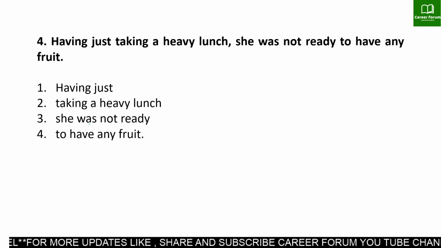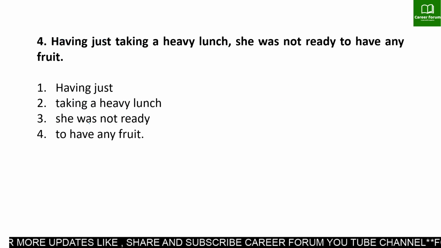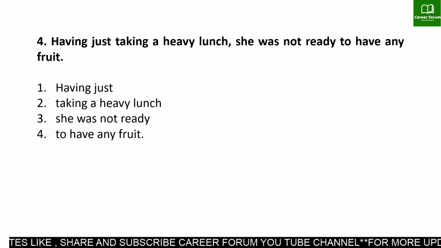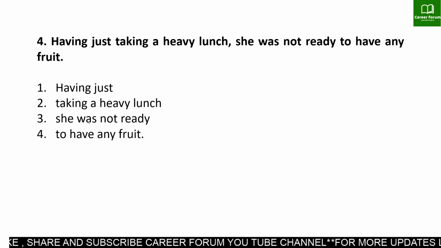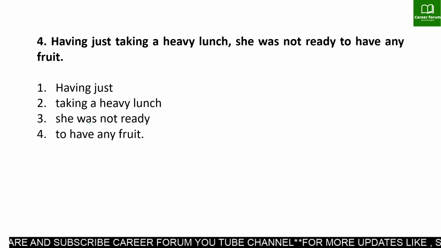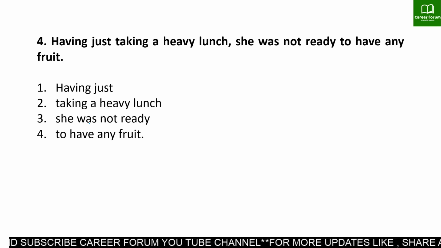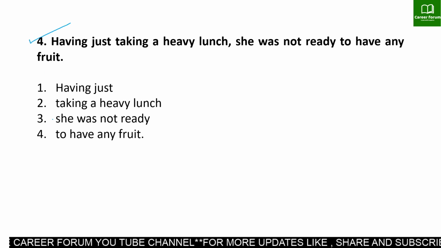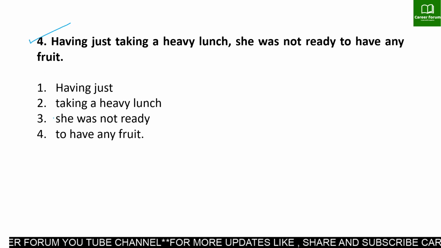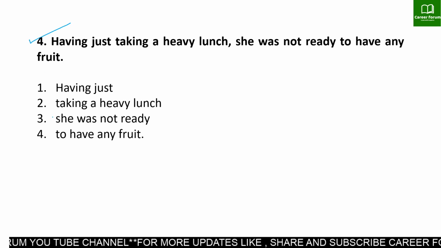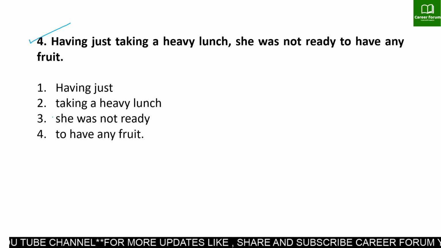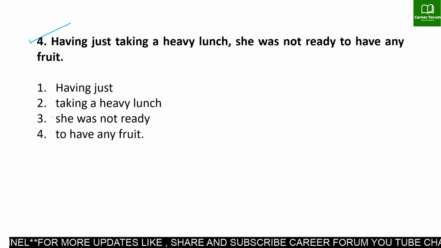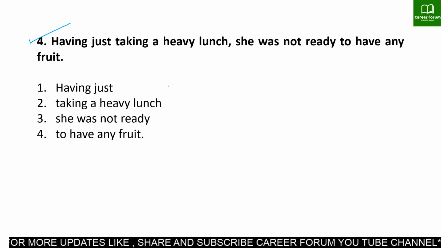The next question is, having just taking a heavy lunch. Having just taken a heavy lunch, she was not ready to have any fruit. Student, this is one of the most important rules of SSC, and frequently they give it in the exam, because such structures seem a little weird, but this is very important. Here I'm briefing you the rule first.